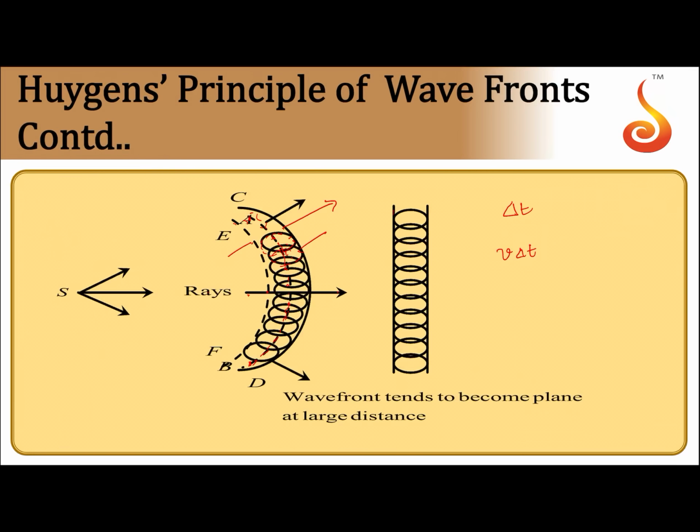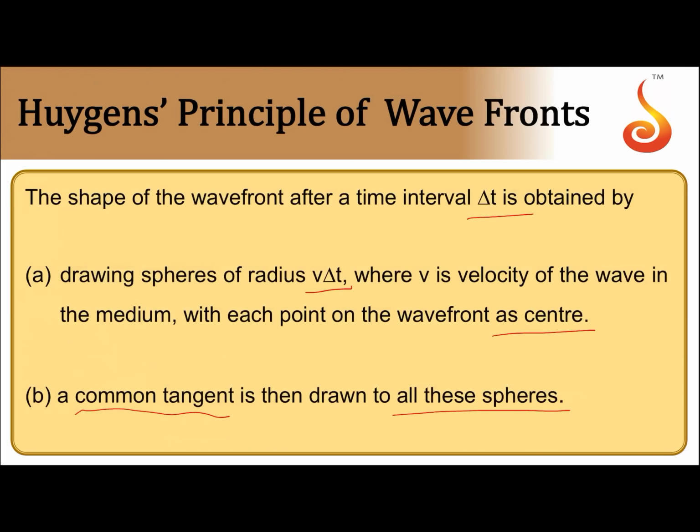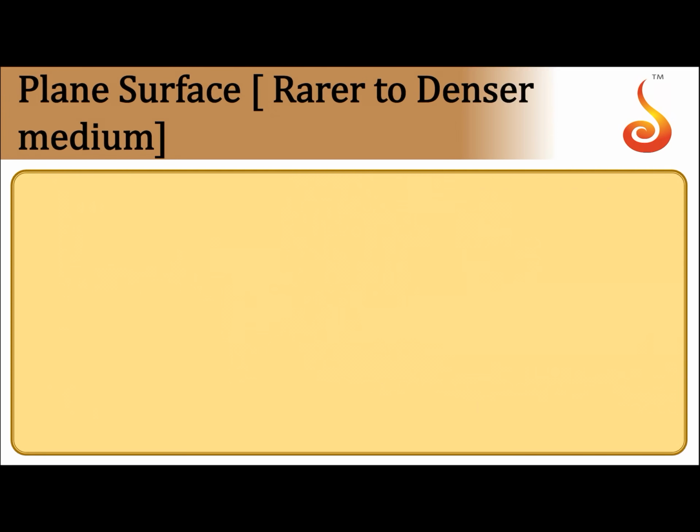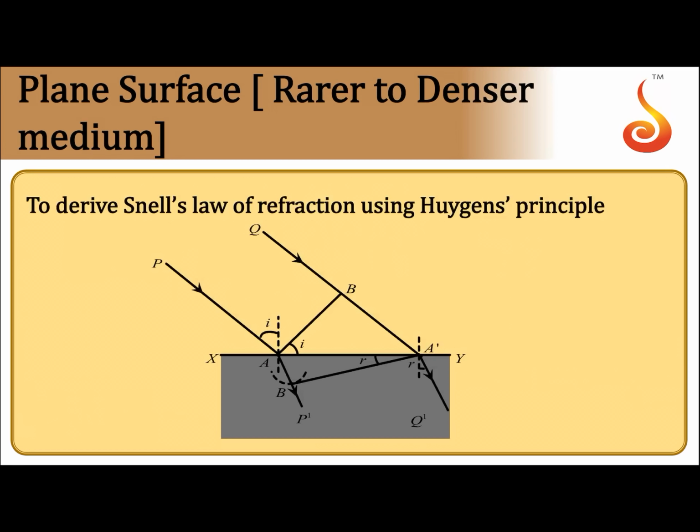position of the wavefront. So it can also be done for a plane wavefront. Taking each point on the plane wavefront as a center, if you draw spheres of radius v delta t, the common envelope of all those gives you the new position of the wavefront. So that is your Huygens principle of wavefronts.